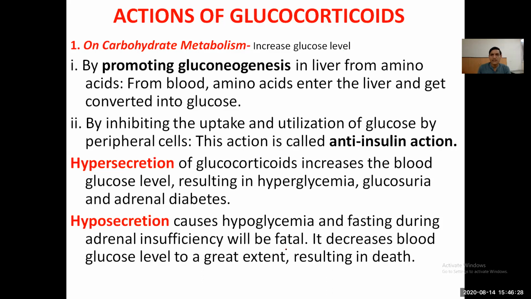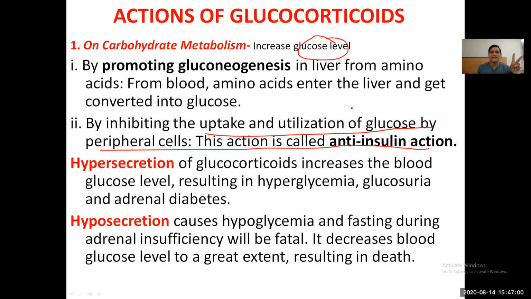What are the actions of the glucocorticoids on carbohydrate, protein, fat, and water metabolism? On carbohydrate, they increase the blood glucose level. How do they increase it? By increasing gluconeogenesis and by inhibiting uptake and utilization of glucose by the peripheral cells. This action is called anti-insulin action.